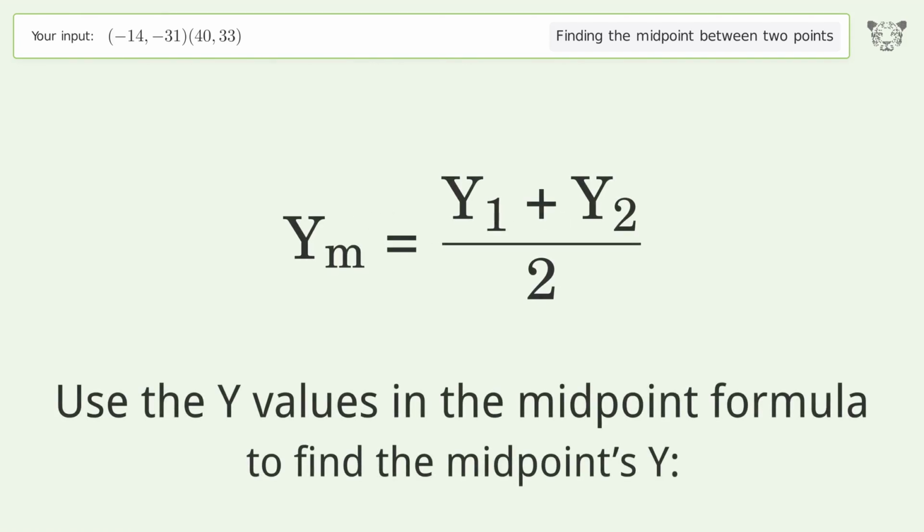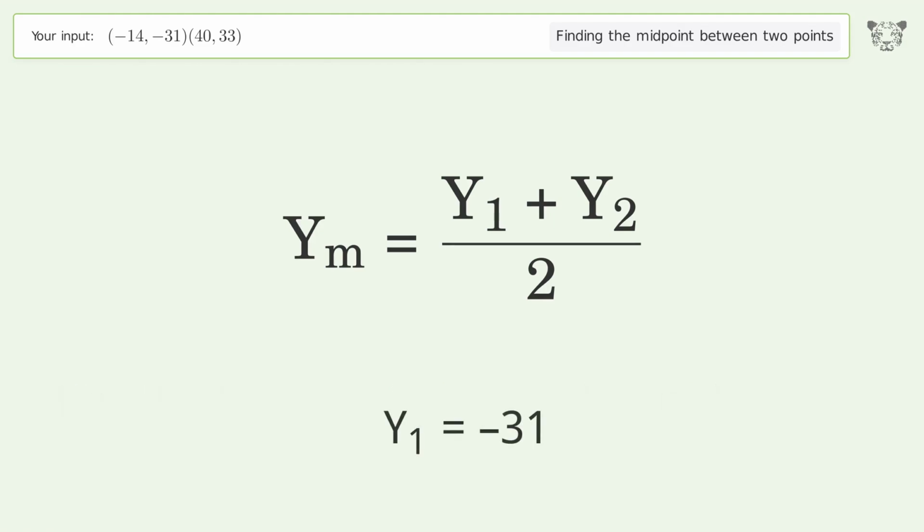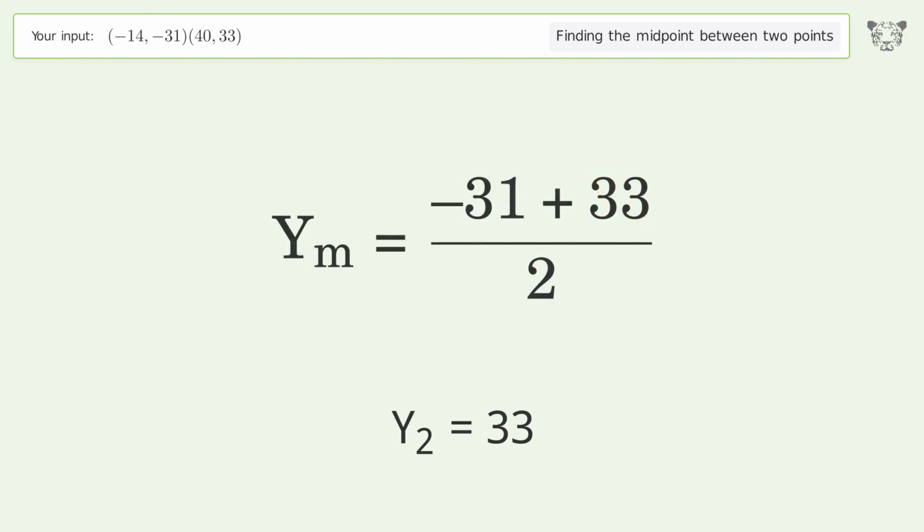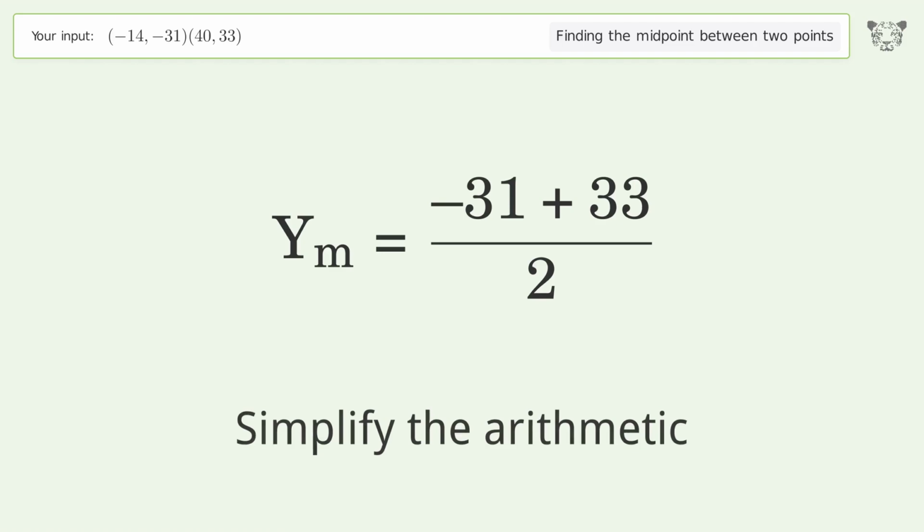Use the y values in the midpoint formula to find the midpoint's y. y1 equals -31. y2 equals 33. Simplify the arithmetic.